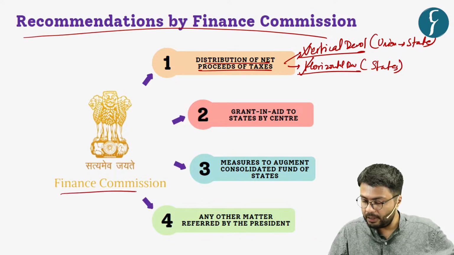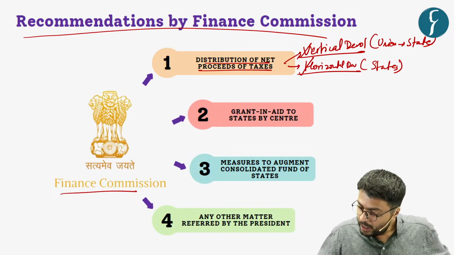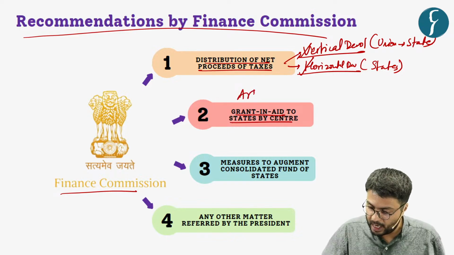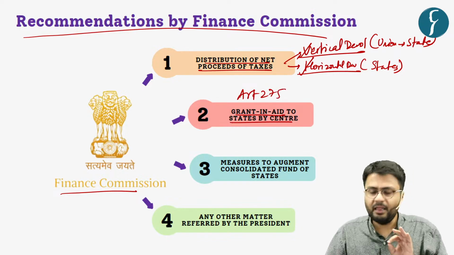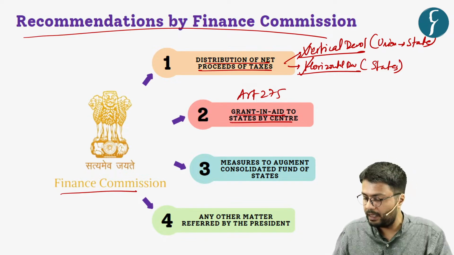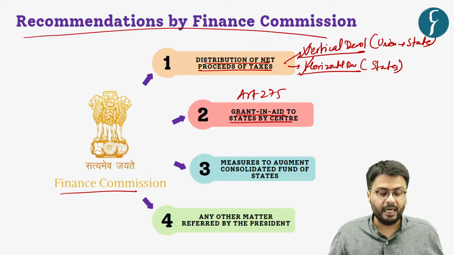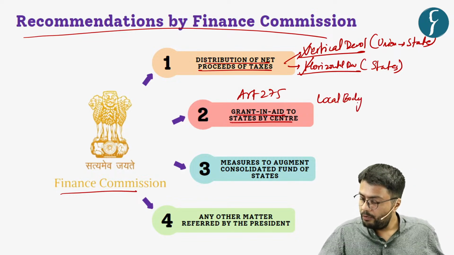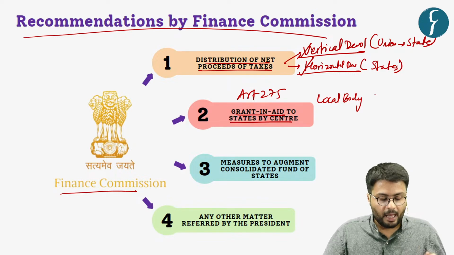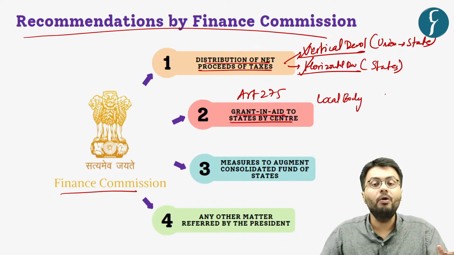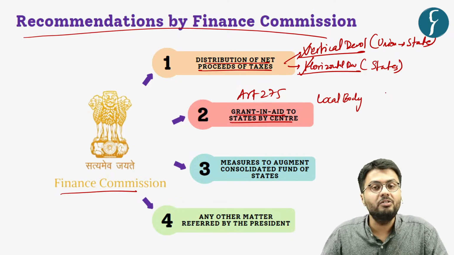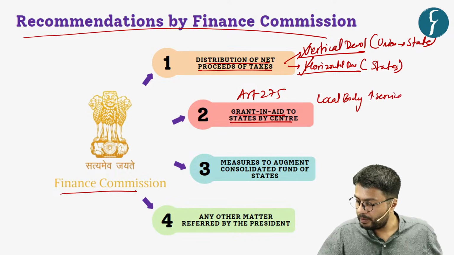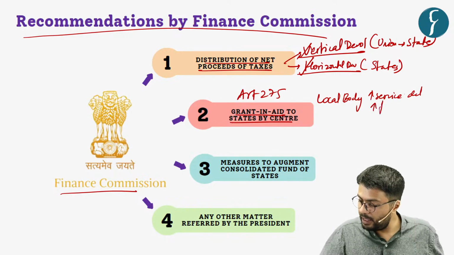Also, the Finance Commission provides for the giving of grants-in-aid to states by the central government under Article 275, and there are various types of grants which are given by the union government to state governments. For example, there is a local body grant which is given by the union to state governments, and it is aimed to strengthen the local bodies in India, which are Panchayati Raj institutions and urban local bodies, by improving service delivery as well as strengthening their finances.